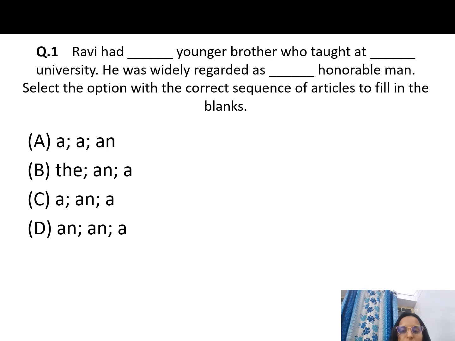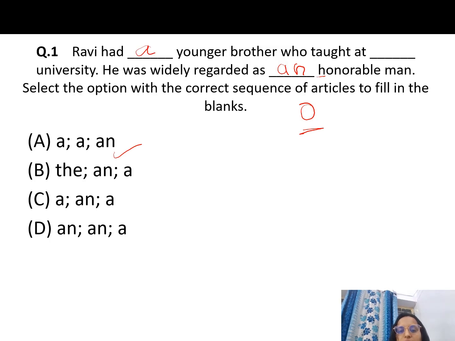So what we can see here, he was widely regarded as an honorable man. H is basically a consonant, but here we use the article for the vowel sound, A, I, O, U. Honorable has an O sound, and we know O is a vowel. So it is sure that an will come. From the options, only one option has an at the end. Then we have, Ravi had a younger brother.